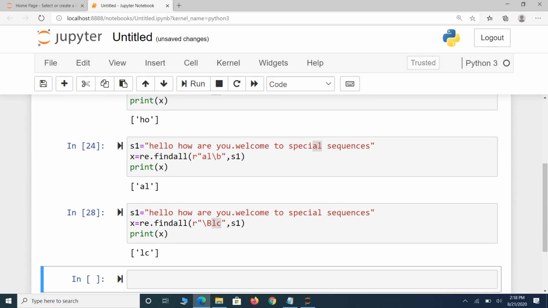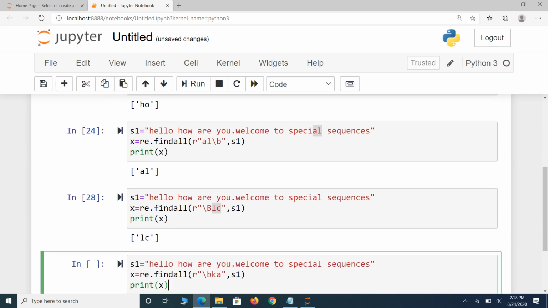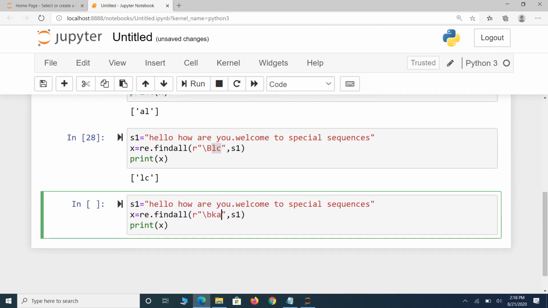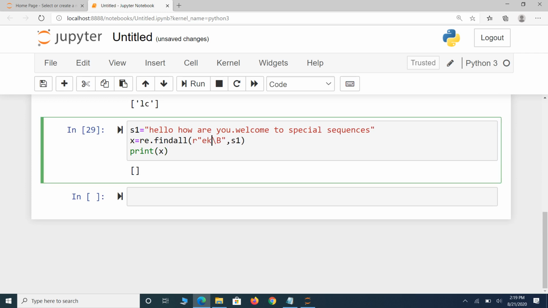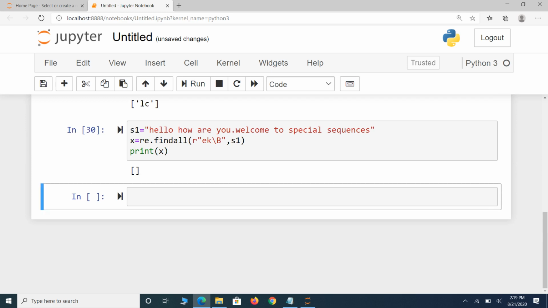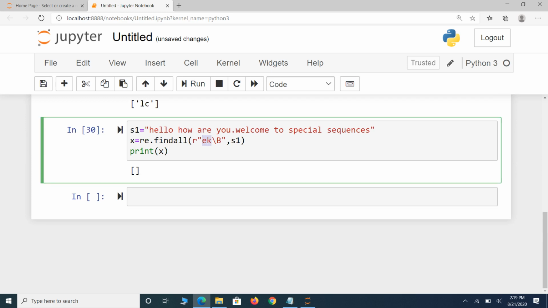Exactly the reverse case. If you are using the backslash B at the end, for example es backslash B, es is present at the end, so it returns an empty list. For example, if you write ek, there is no ek at the end, so it returns nothing. There is no letter ek also. For example, ia.